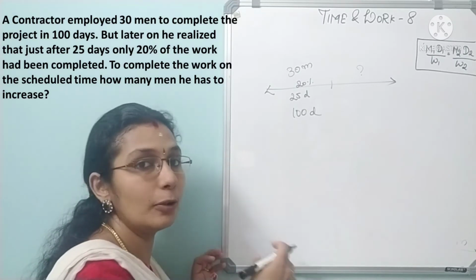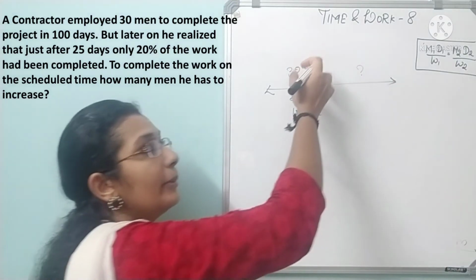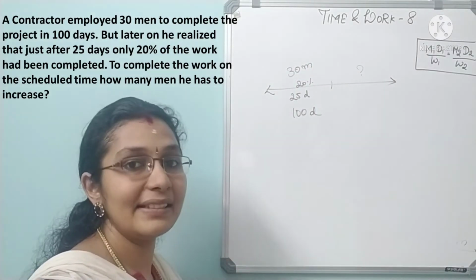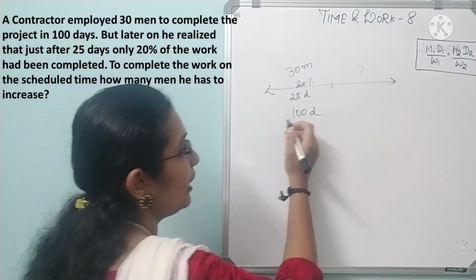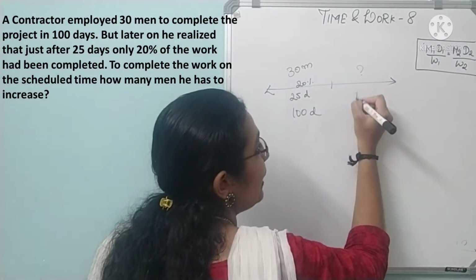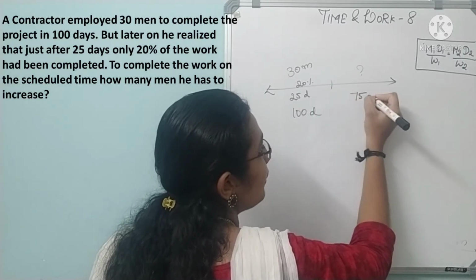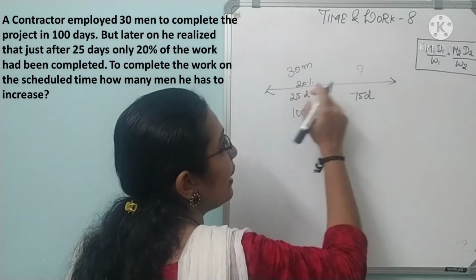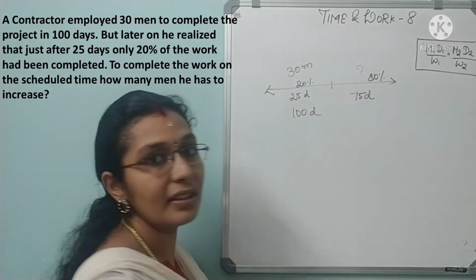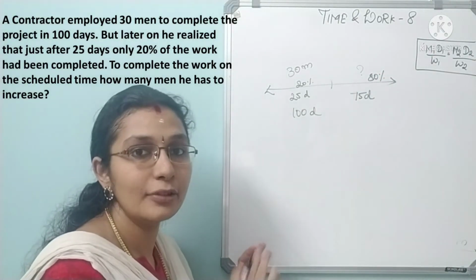If they are asking for total men, you should add the extra men to this 30 and give the final answer. Here, only extra men they are asking for. So totally 100 days, in which 25 days is already over. So the remaining number of days is 75 days. And 20% work is over, so the remaining is 80%, considering 100% as total work.